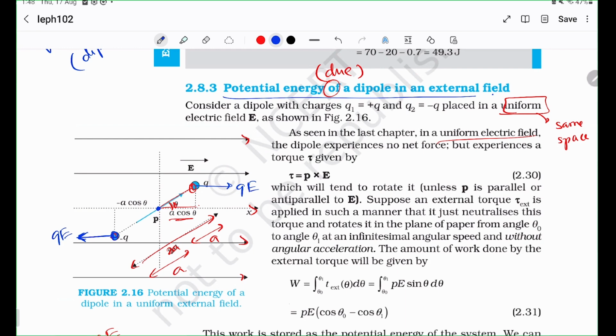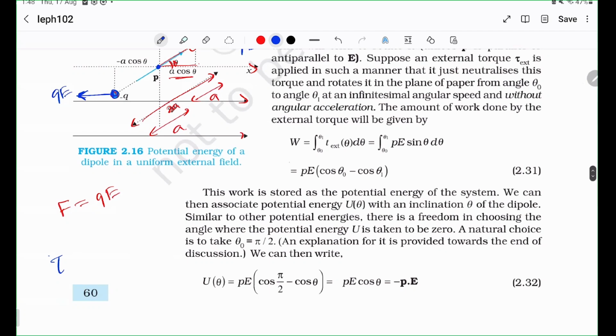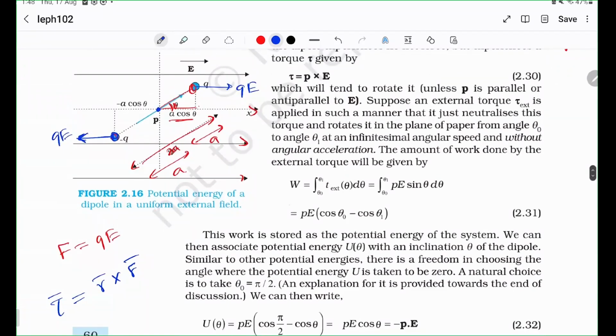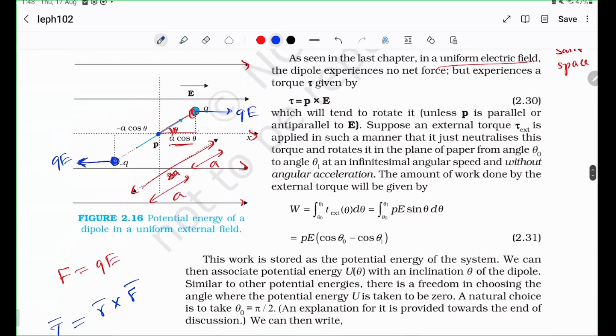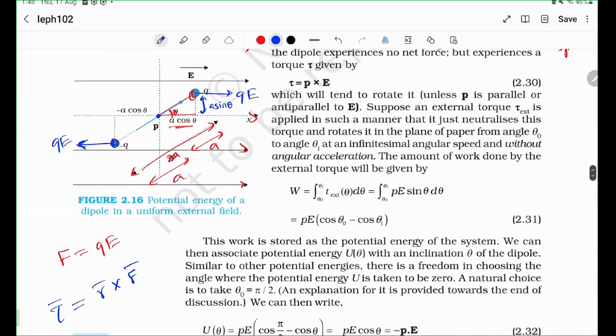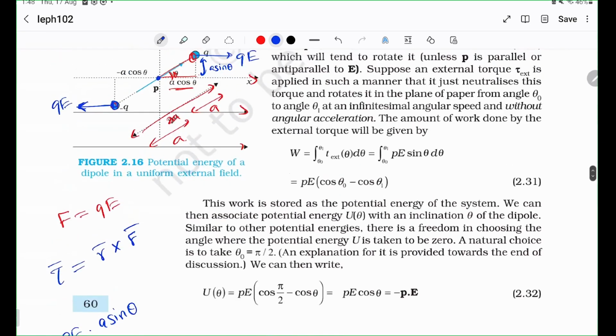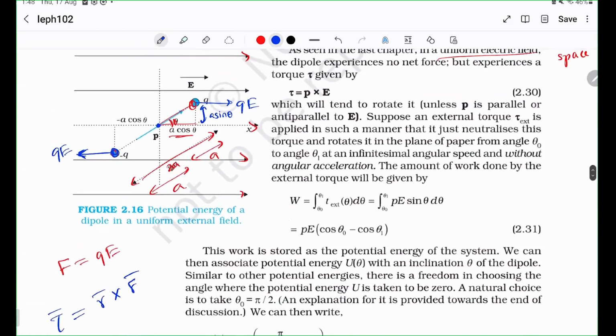Clearly, the torque is R cross F. Okay, from the definition of the torque, tau equals R cross F. So in other words, you can just look at the projection. So this is A sine theta, right? So the cross product will simply be QE times A sine theta. So R times F times sine theta, and in the direction of the rotation.